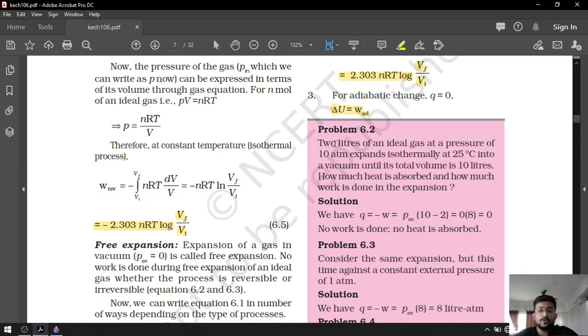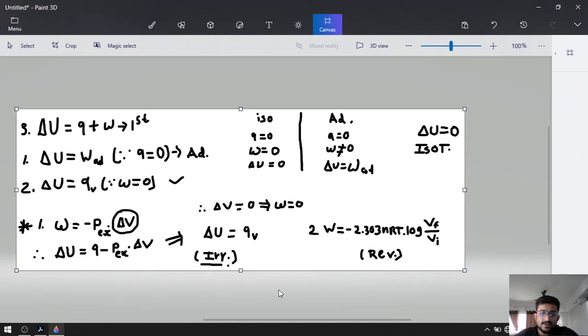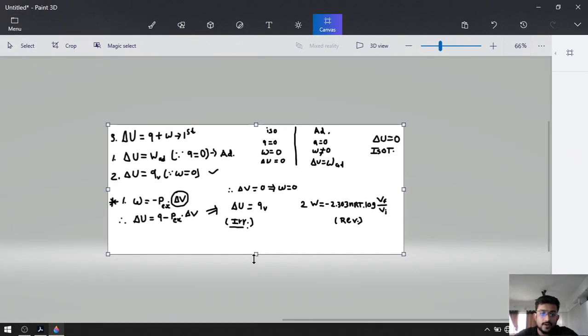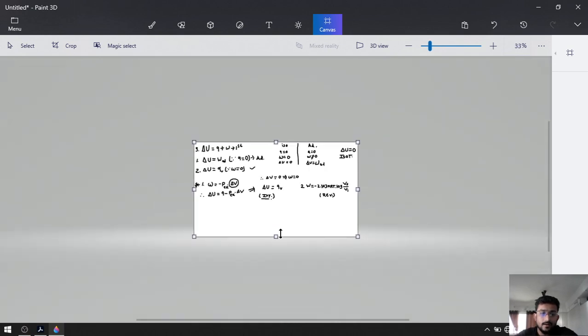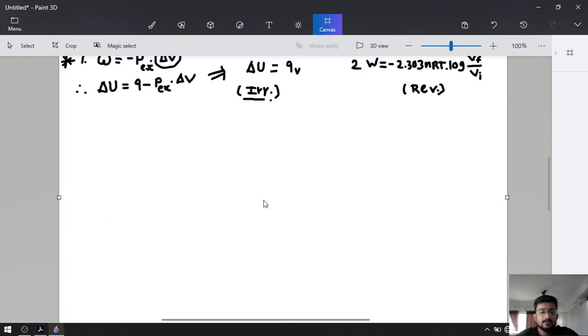Now our first problem. I am going to expand this so that the formulas will be there and there will be no difficulties for you guys to understand it.